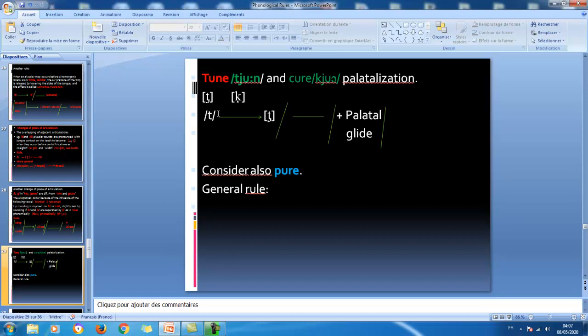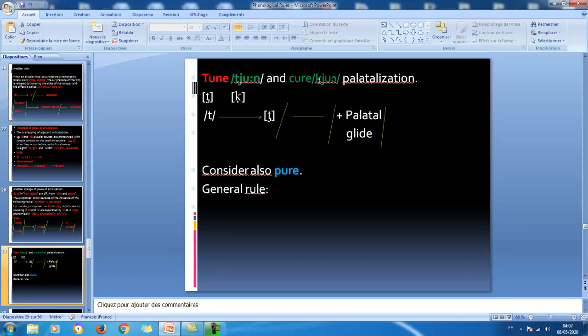So t, the alveolar sound, is realized as this t here, palatalized one, in which context? When it is followed by a palatal glide, ye here. Here we have got k followed by ye, cure.